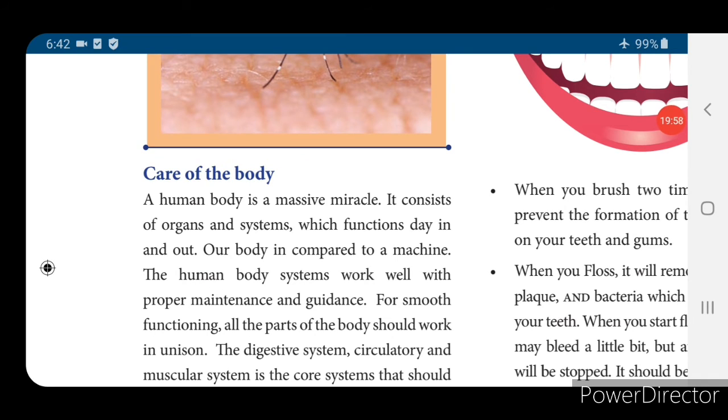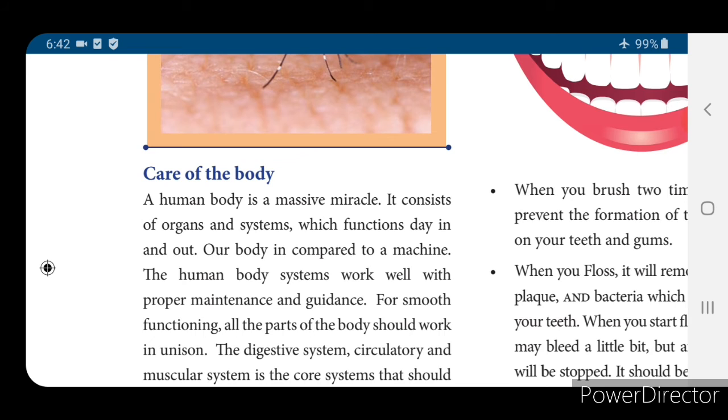Okay, now the next important thing is care of the body. How to take care of our body. The human body is a massive miracle. We have internal organs and also external organs. What are the internal organs? Digestive system, circulatory system, excretory system, respiratory system. These are all the internal systems. Then external organs means eye, nose, skin, hands, legs, everything. So we have to take care of each and every part of our body.